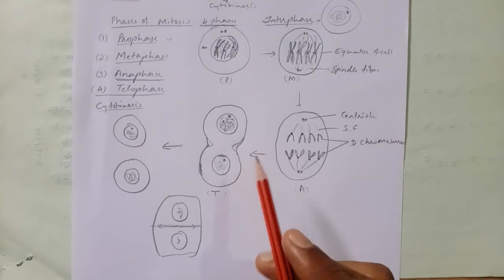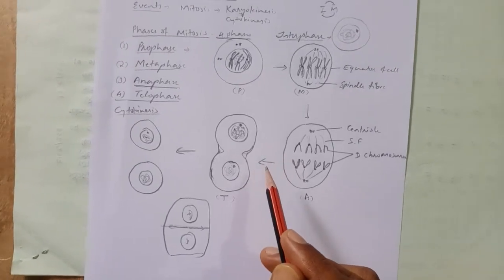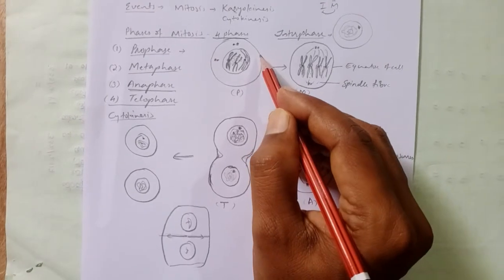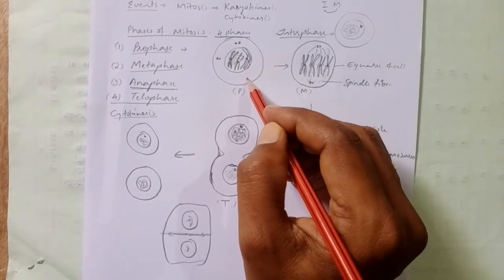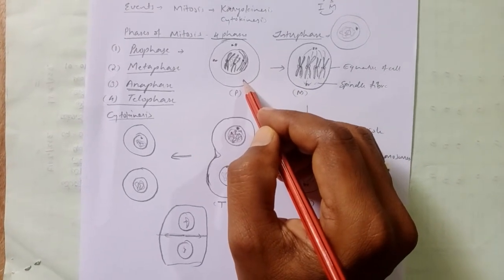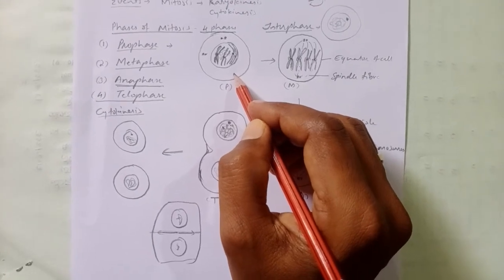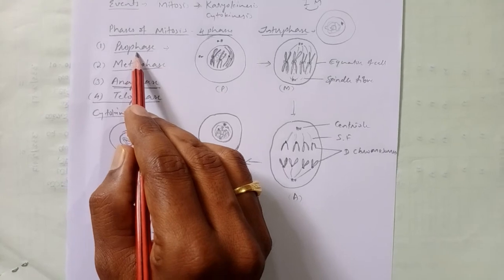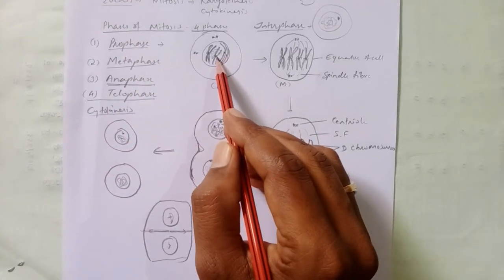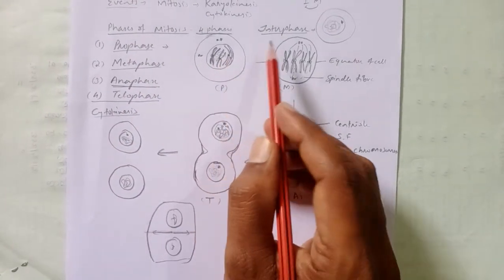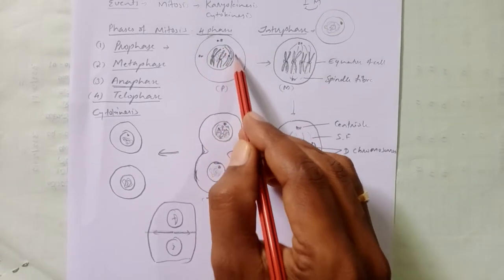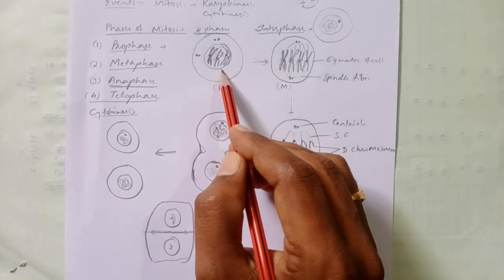So this is important for 5 marks, and practice this with at least 2 to 3 points you should mention for each phase, the changes which take place during each phase, right? So once again go through this. In prophase, the condensation of chromosomes takes place from chromatin material, the nucleolus disappears, and the nuclear membrane is also broken and disappears, right?